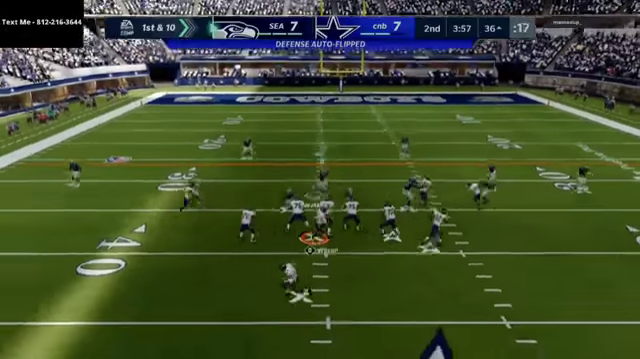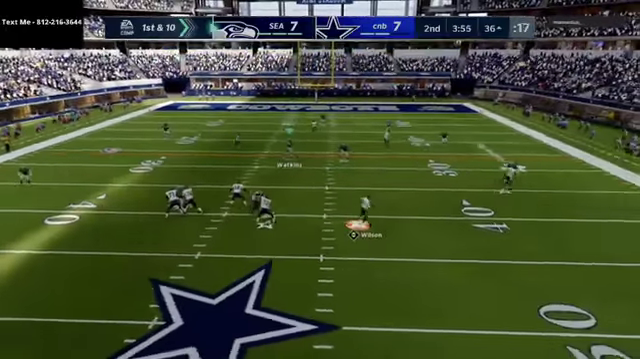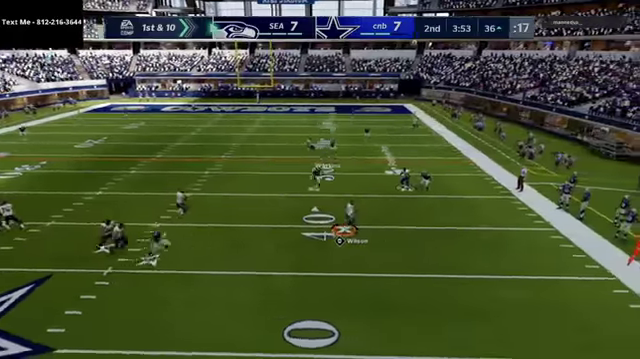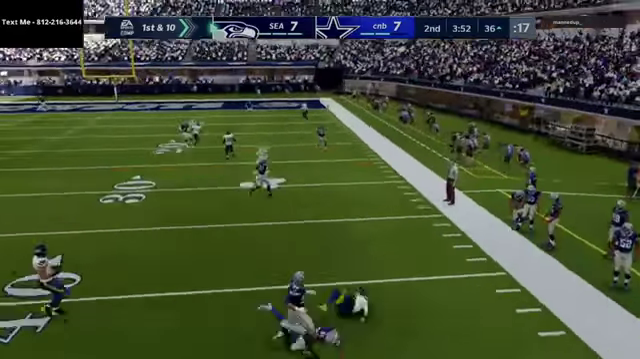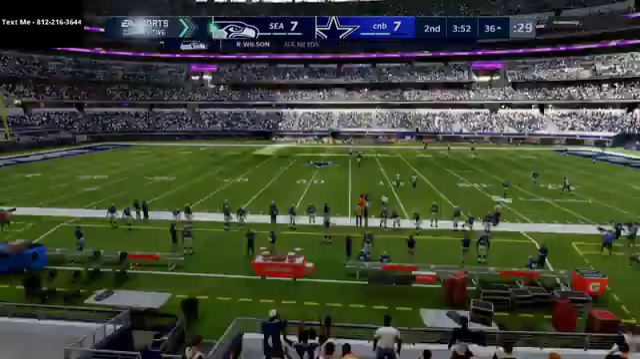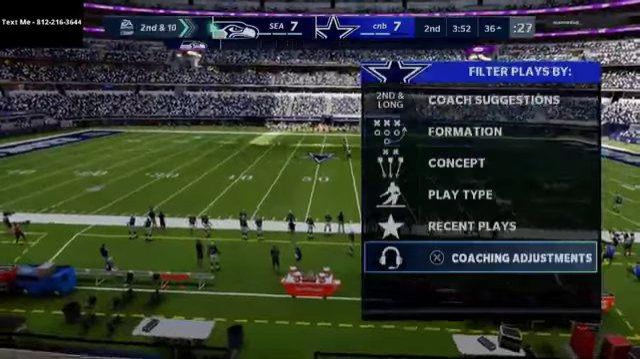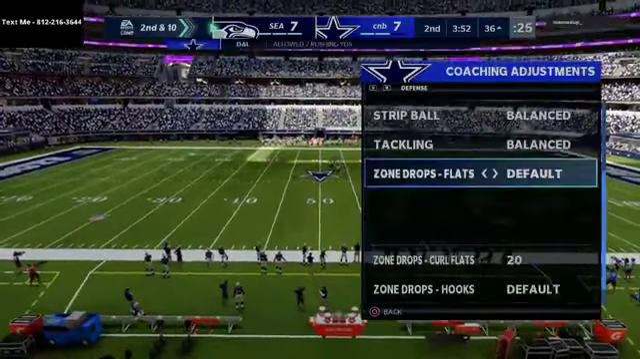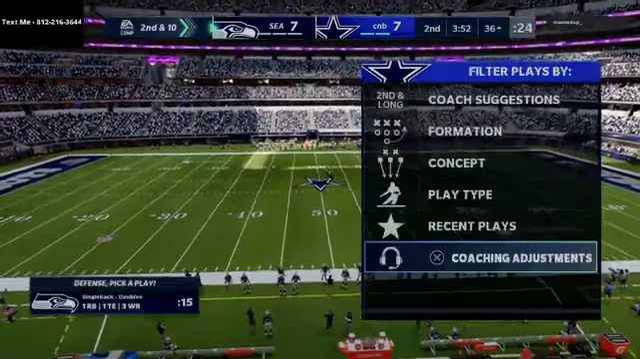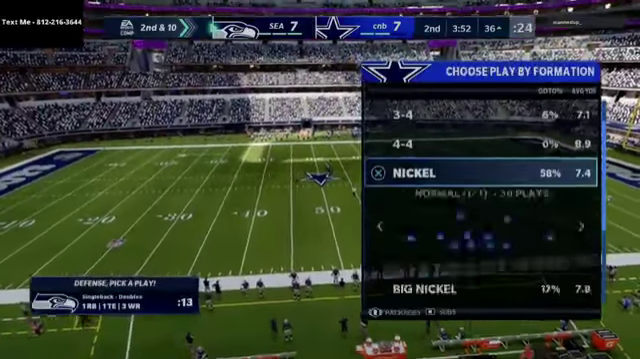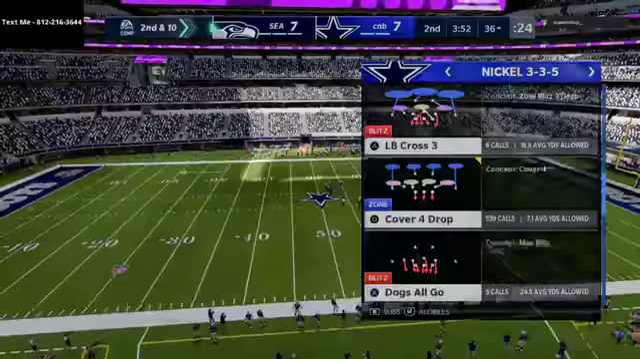And let's see here. Looks like he's going with the corner. And he almost threw me a pick right there, I feel like, but he ends up throwing it away. So as far as that, I got my zone drops back at 20. So I just want to check that real quick to make sure that we have that.